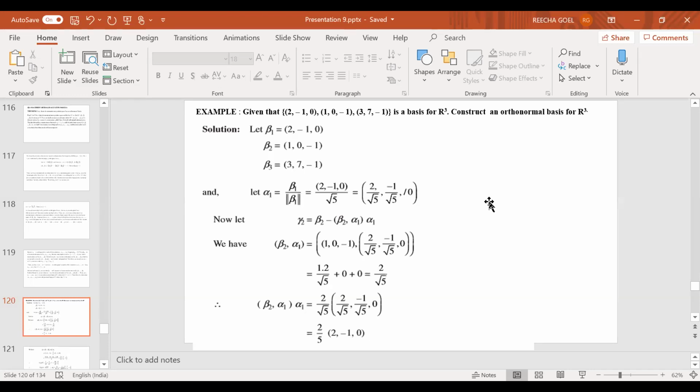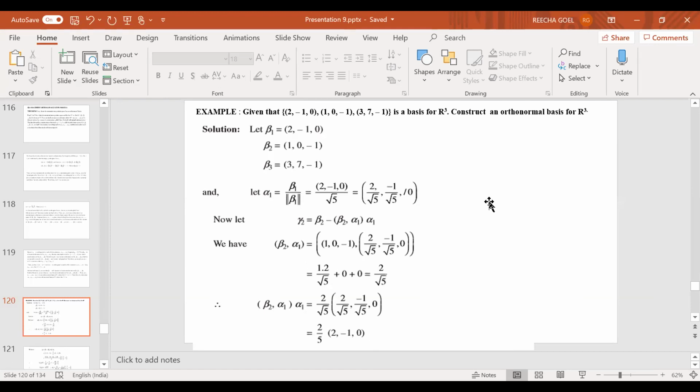So what you get is beta 1 upon norm of beta 1 as 2, minus 1, 0 upon root 5. And you know that if you are given a scalar multiple of any n tuple, then each entry of the tuple is multiplied by this scalar.